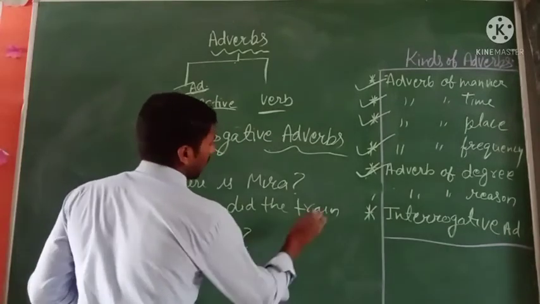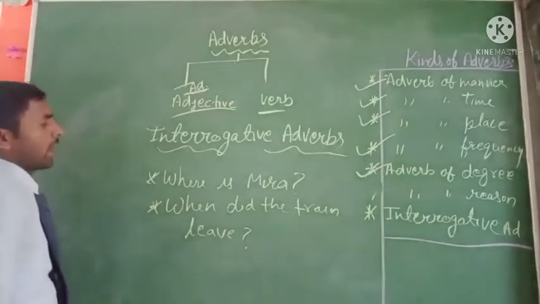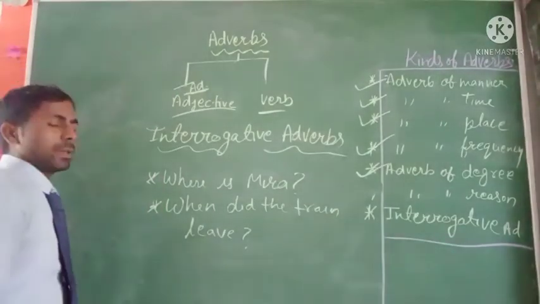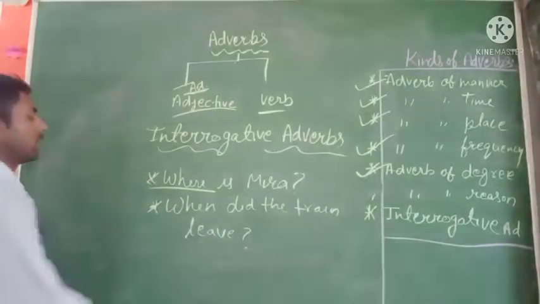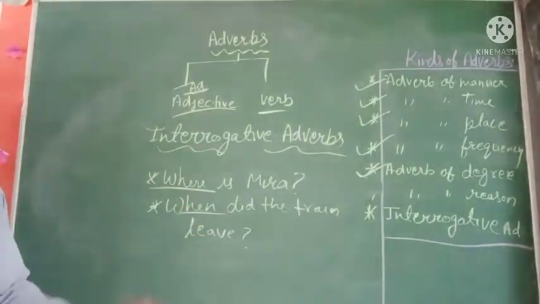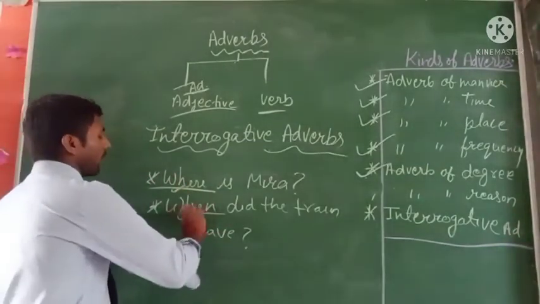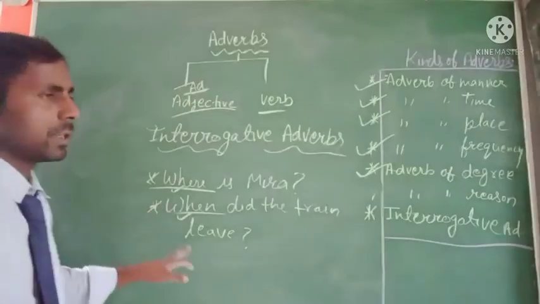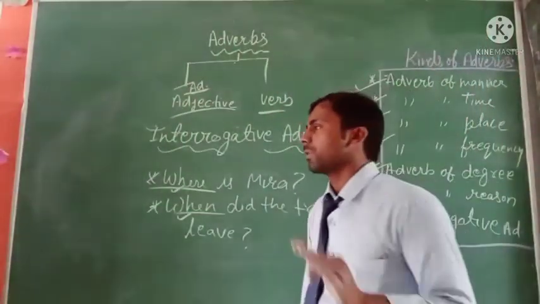So you can see here are two sentences, and in both sentences we are asking a question. Here the question word is "where", and here it is "when", and in both sentences they ask a question and they are interrogative adverbs.